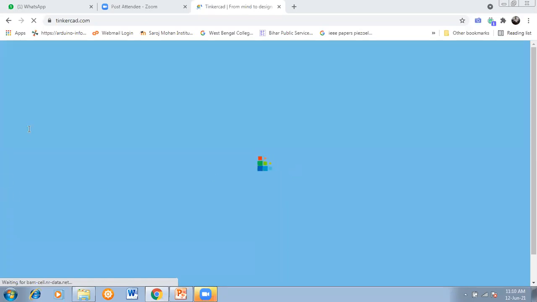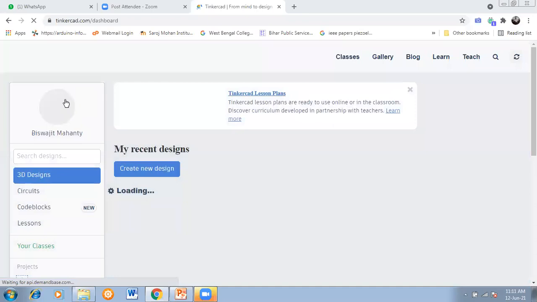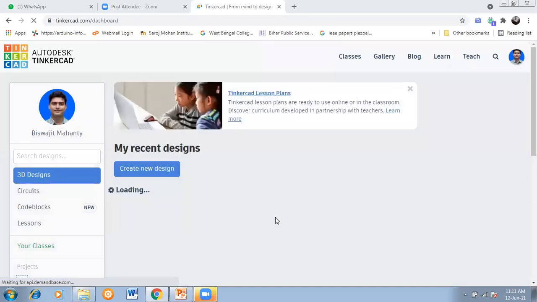You must use that platform. See, as I have an account, my name is showing here. Okay, and I also have a photograph. So now I opened the Tinkercad software, the simulation software. So now we start doing something.